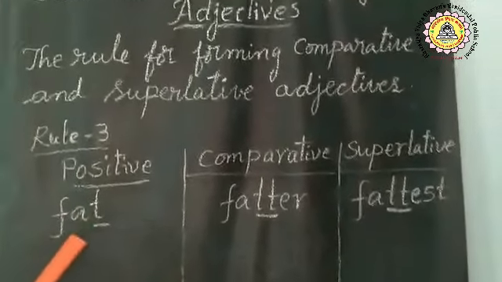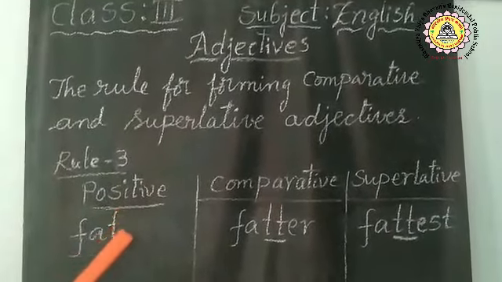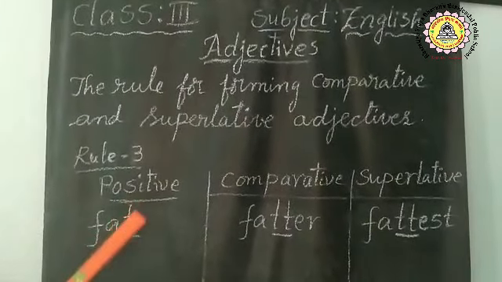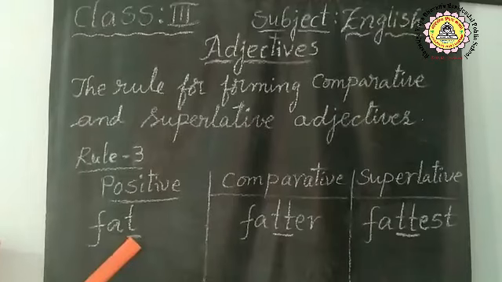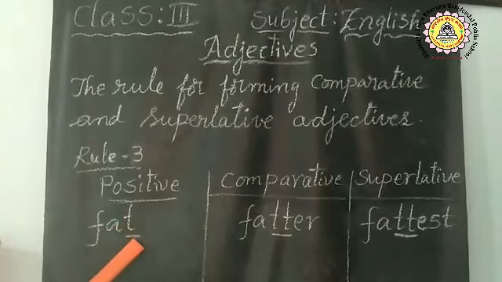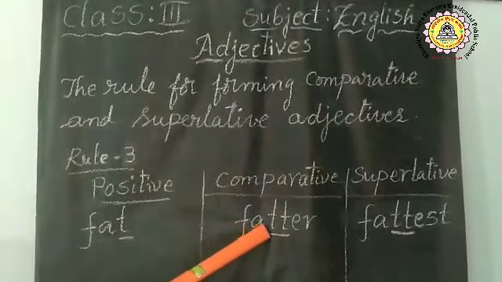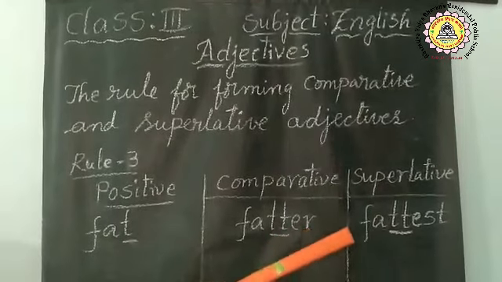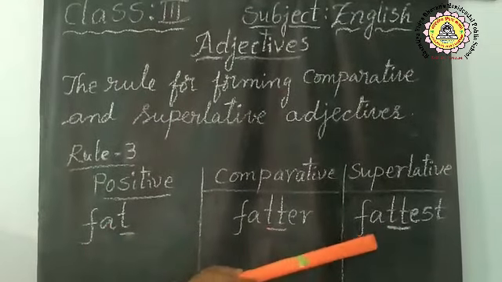Another rule. Look at this adjective, positive degree. F-A-T, fat. One syllable word, fat. What is this letter T? Is it a vowel or consonant? Consonant. Before that, a short vowel. In this case, if the positive degree has only one syllable and ends in one consonant, and the consonant is preceded by a short vowel, the consonant is doubled. We double this letter before adding ER and EST: fat, fatter, fattest.